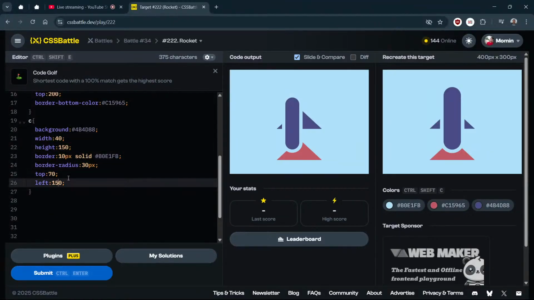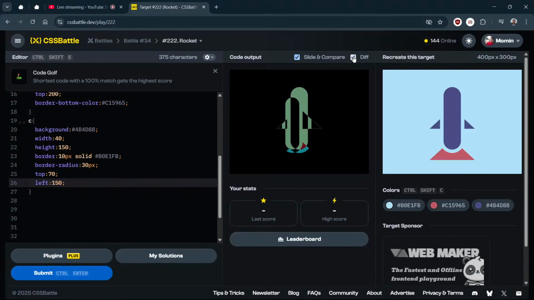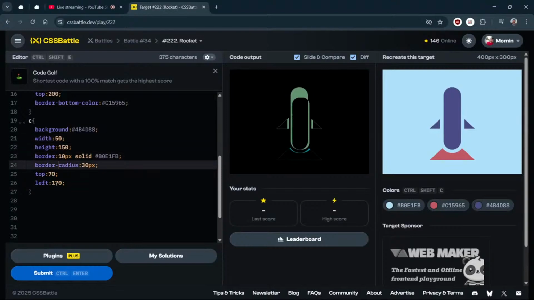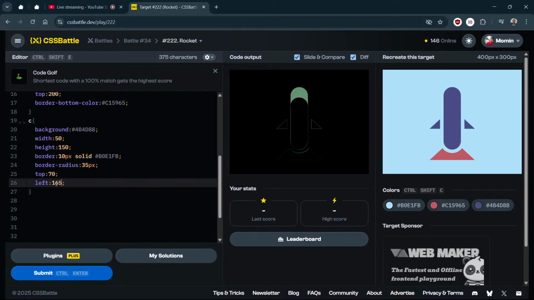Now we just need to increase the left. Oh, let me open the diff. That will help. Left 170. Okay, we need to increase the width now. 50. Yeah, 50 is correct. Then we need to increase this by 5, then make it 65. Okay, it is correct. Top we need to reduce to 40. Yeah, now we need to increase our height to 70 or 80. Yeah, now it is 100% match.